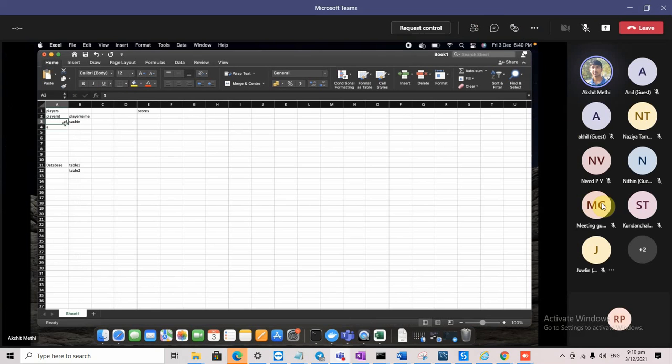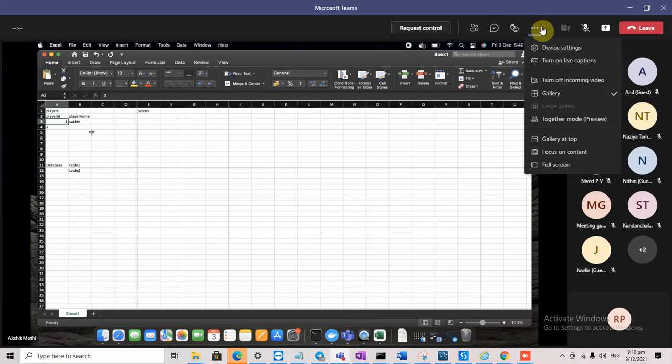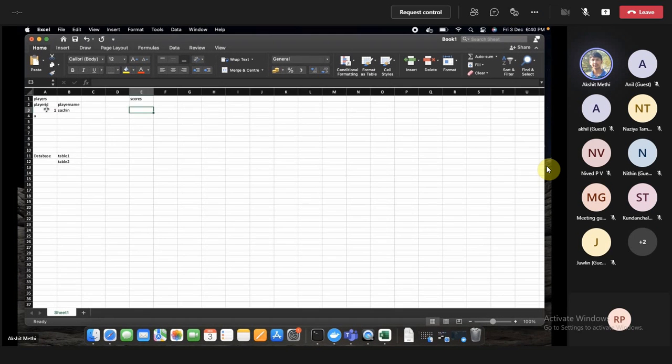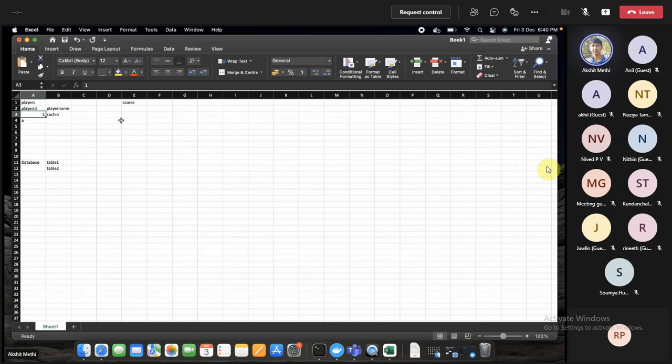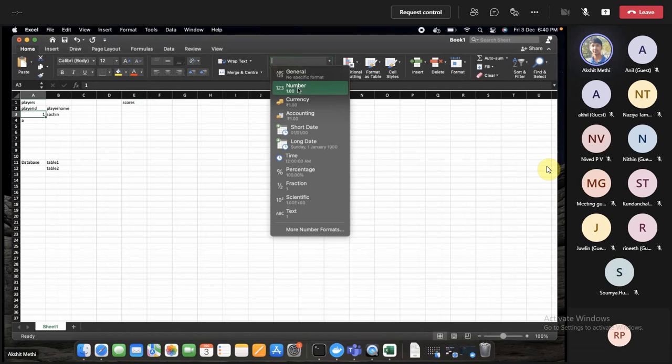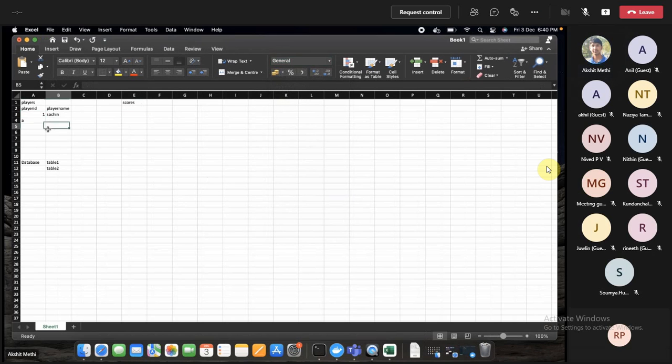But if we talk in terms of database, a database has to know which type of data you want to store. Like if you go here, you can see different types of data. Either you want to store some number, or some date or time, or a text. So A is a text, but 1 is a number.